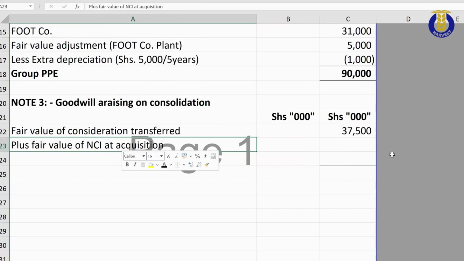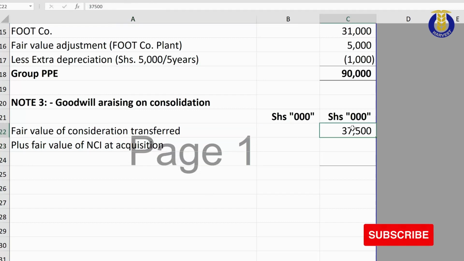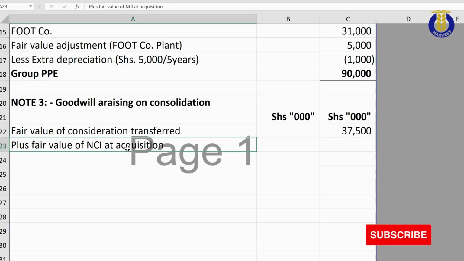To that we add the non-controlling interest, the NCI, and of course you know that the NCI are the other stakeholders that are investing in Food Company together with you. Since the parent paid 37.5 million, that makes 75%. What about the 25%?